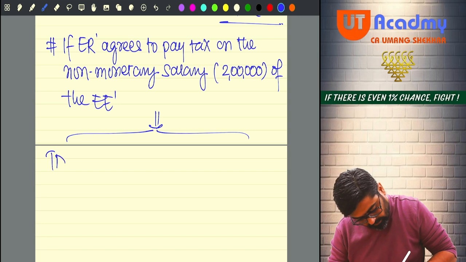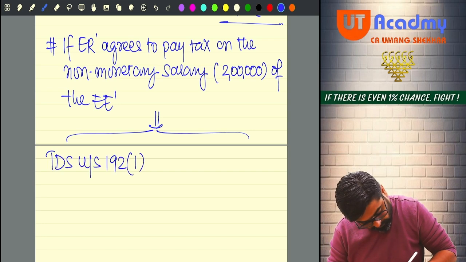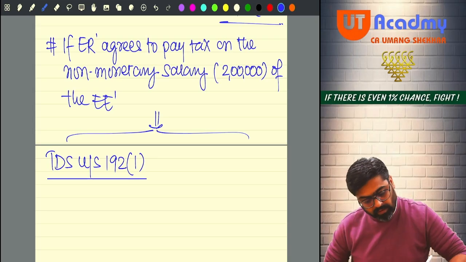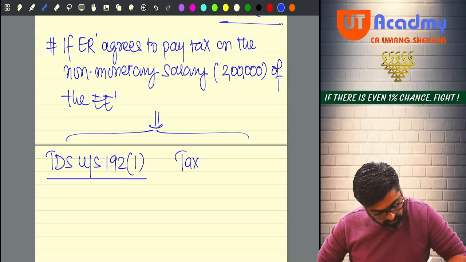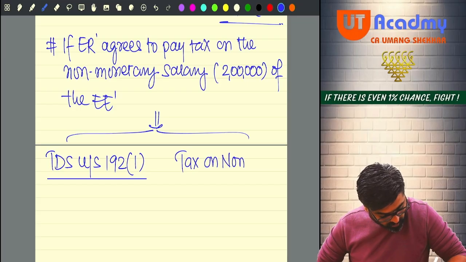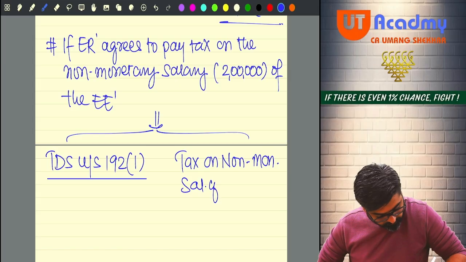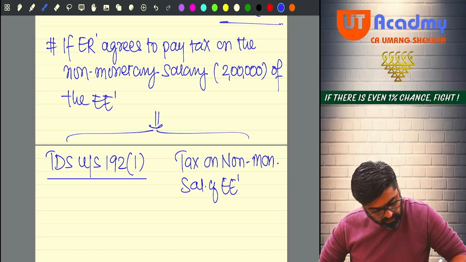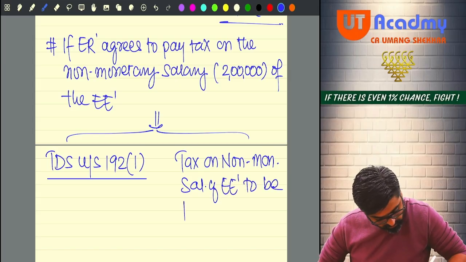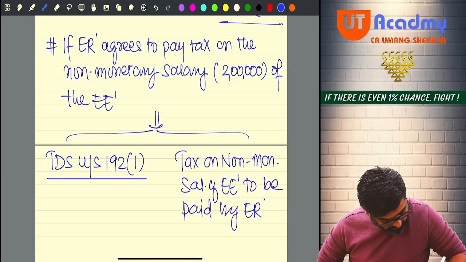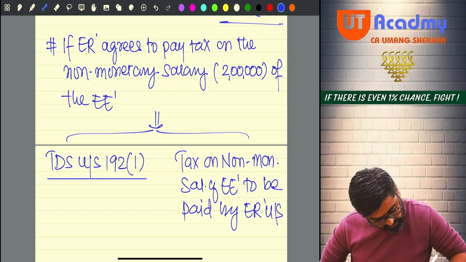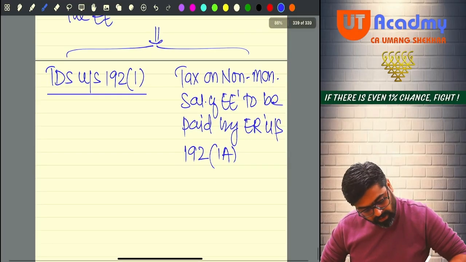The TDS under section 192(1) will be a different amount, and the tax on non-monetary salary of the employee to be paid by the employer under section 192(1)(a) will be a different amount.